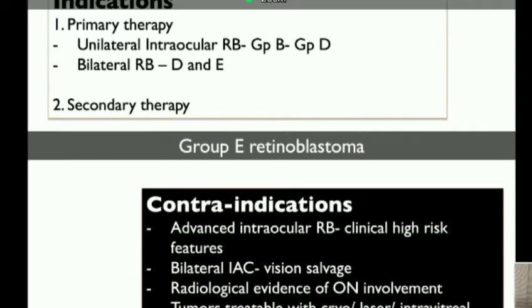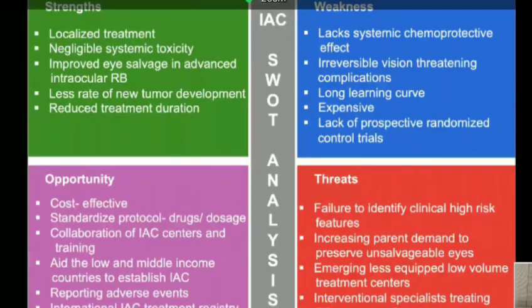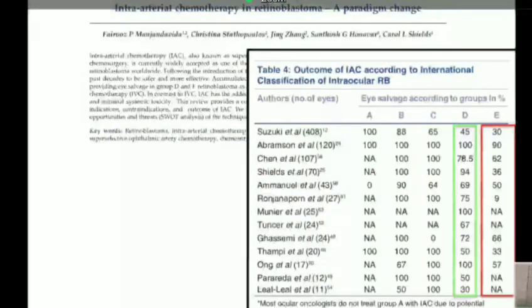So there is always a gray zone in every treatment modality. Group E retinoblastoma is a gray zone in intra-arterial chemotherapy. This was the review that we had recently published in the Indian Journal of Ophthalmology, where, as you can see here, in the group D and E eyes, it is not as effective in group E eyes as compared to the group D eyes.